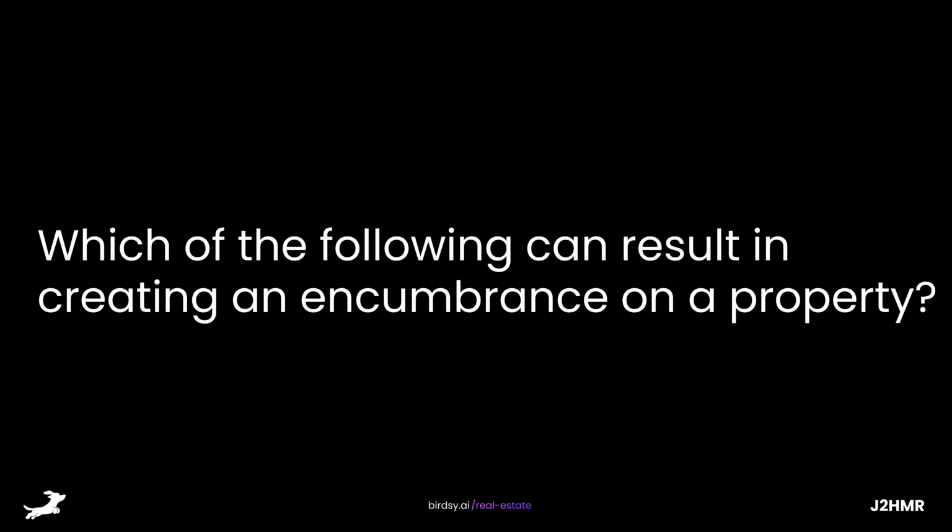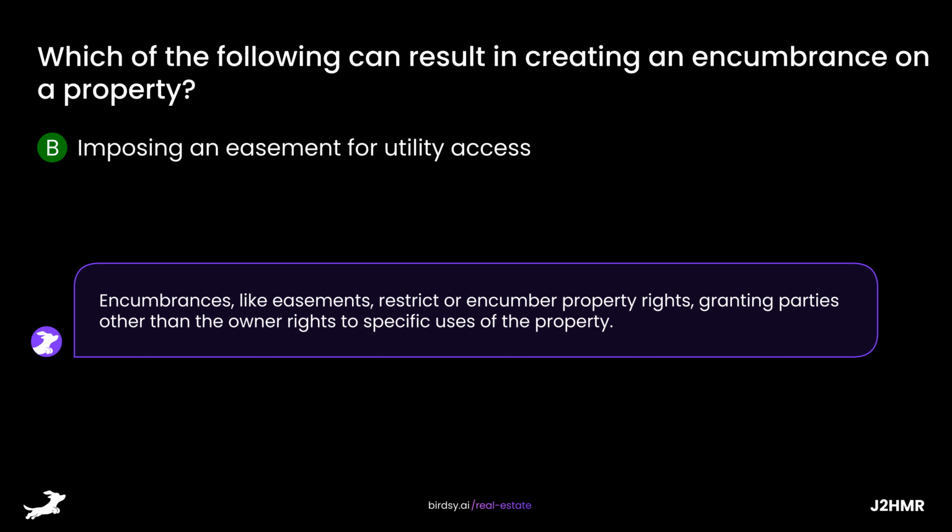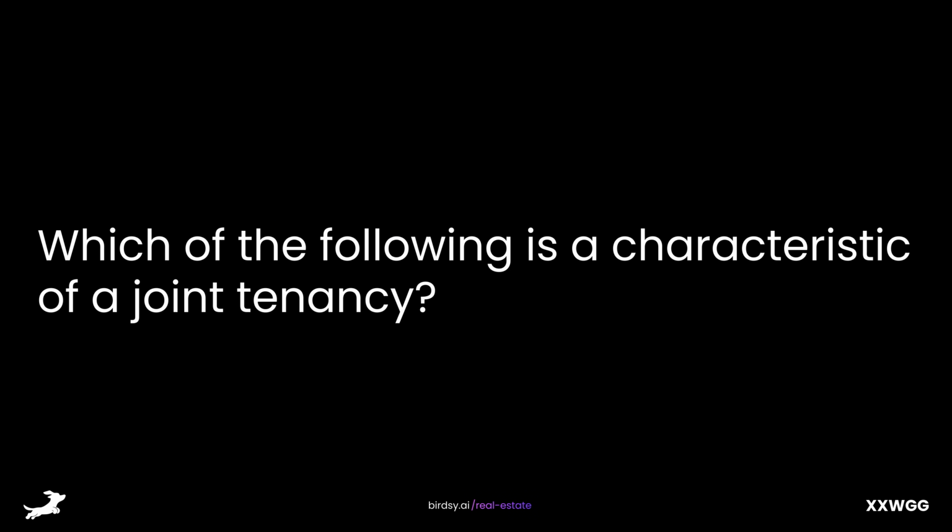Which of the following can result in creating an encumbrance on a property? Is it A, setting up a homeowners association? B, imposing an easement for utility access? C, executing a will? Or D, purchasing homeowners insurance? The answer is B, imposing an easement for utility access. Encumbrances, like easements, restrict or encumber property rights, granting parties other than the owner rights to specific uses of the property.